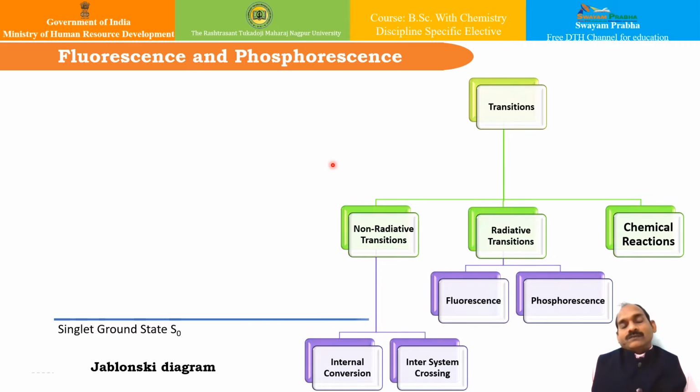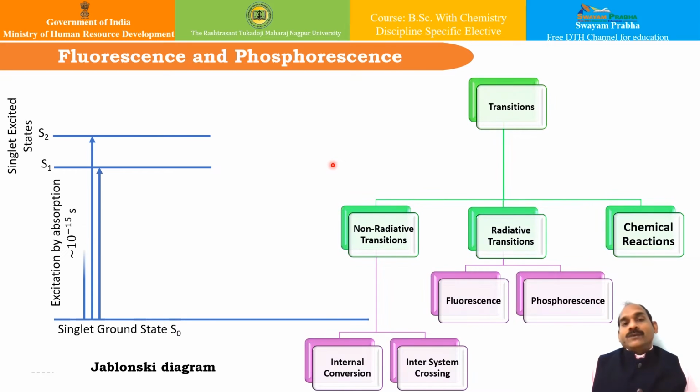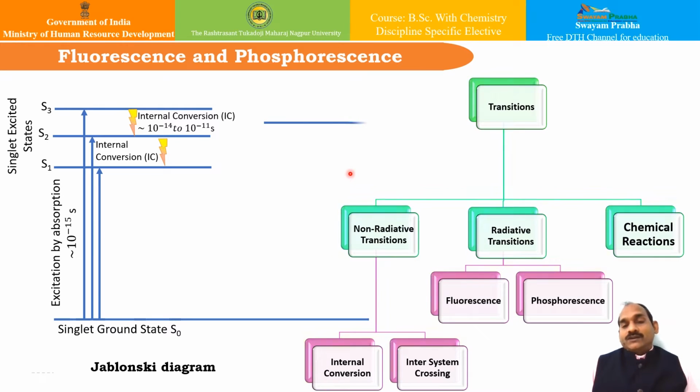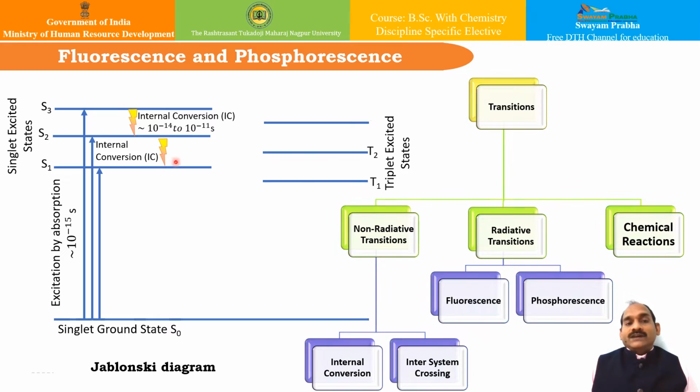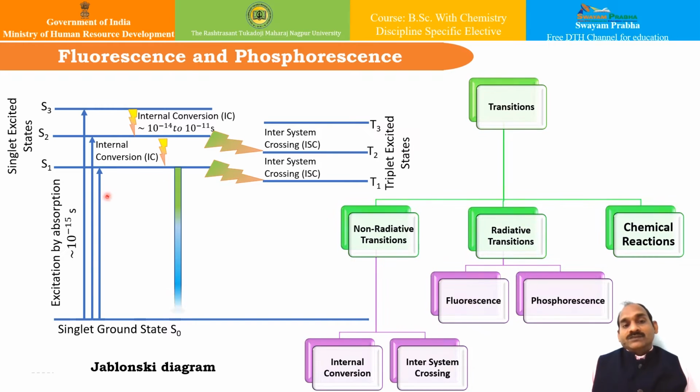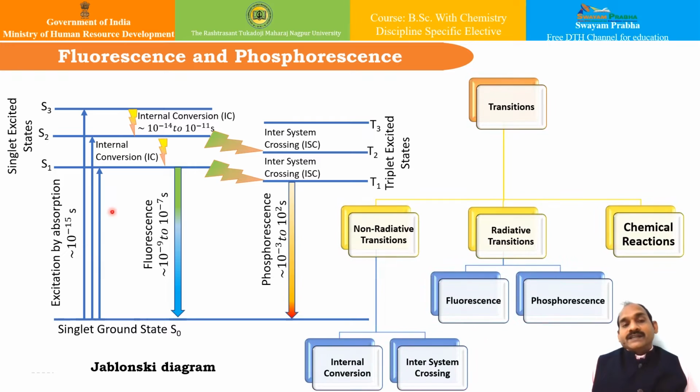So friends, whenever a substance or a molecule absorbs light energy, the molecule which is in the ground electronic state goes to an excited electronic state. And once it goes to the excited electronic state, it can release its energy in several forms. The various phenomena due to the release of this energy, or the shifting from a higher electronic state to a lower electronic state, are very well explained by the Jablonski diagram. So we will see this Jablonski diagram here in detail.